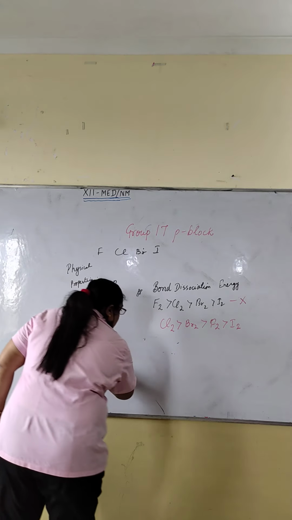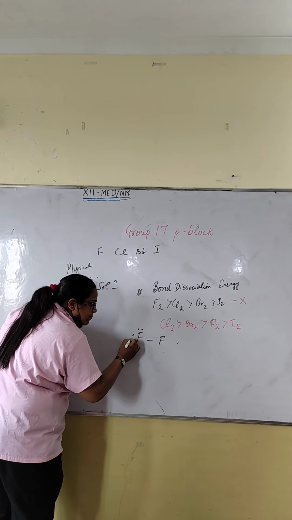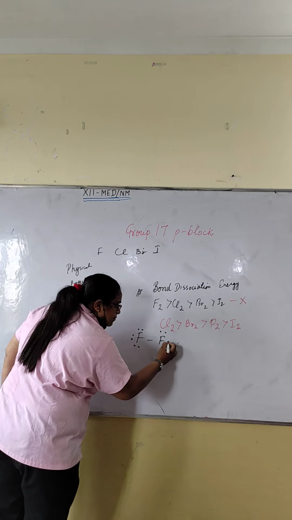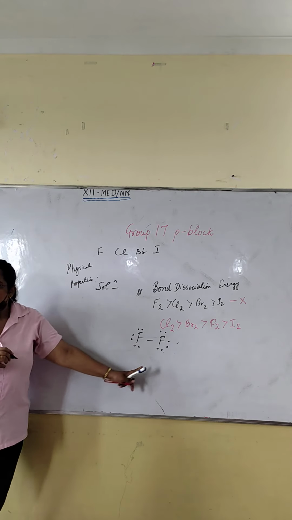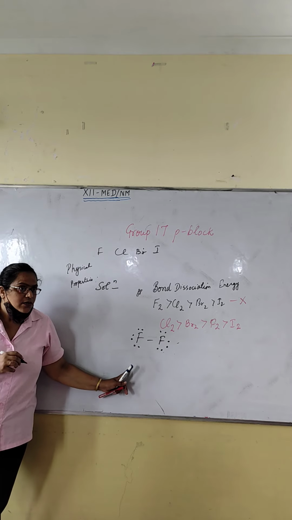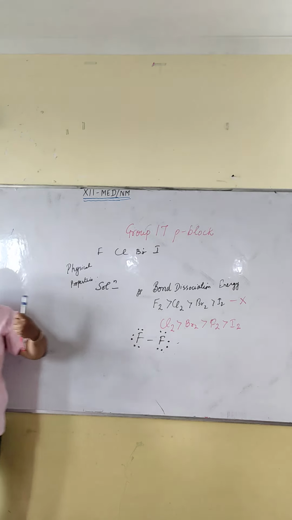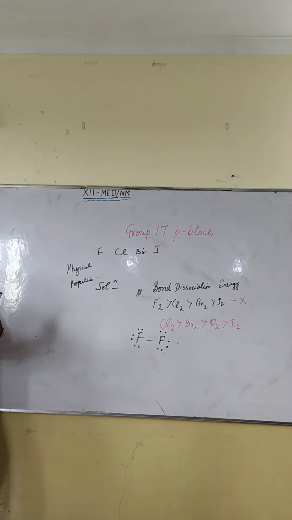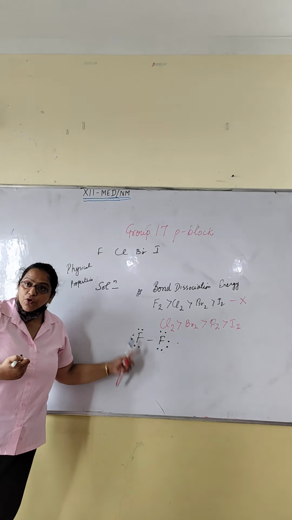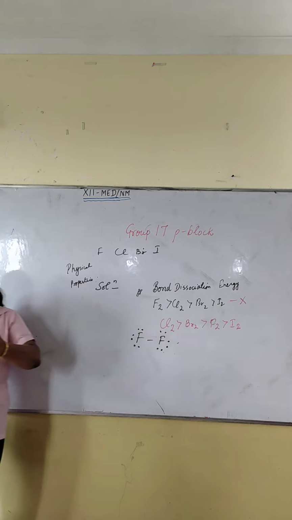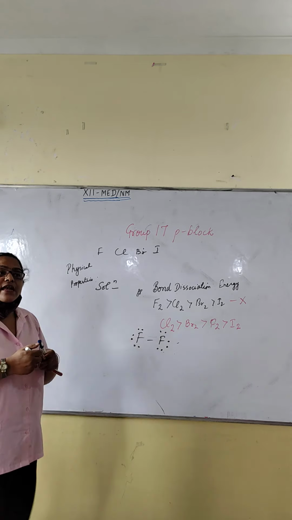Because in the case of fluorine, this is the structure of the F2 molecule. Its size is very small. Size is small, repulsions are more. Repulsion makes the bond weak. Due to its small size, interelectronic repulsions are more, which makes the bond weak. That's why its bond dissociation energy is less.